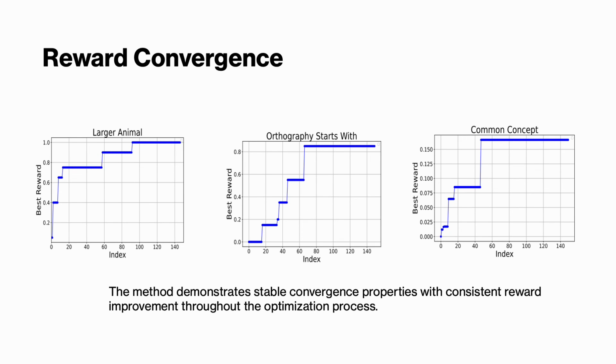In this slide, we present the reward convergence across different tasks. For all experiments, the budget of API calls was fixed to 165 following prior works. As shown, our method achieves its optimal prompt well before reaching the budget limit, demonstrating efficient convergence and stable reward improvement throughout the optimization process.